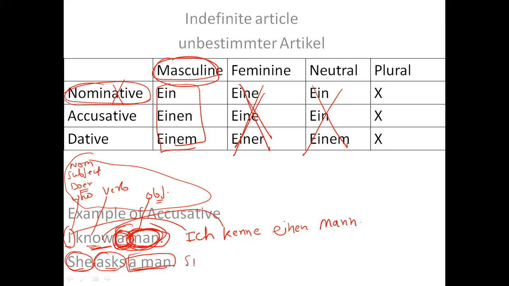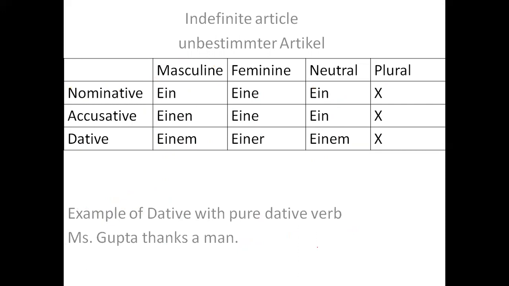So sie fragt, then it says a man. So which a is it? It is an accusative, right? So it should be einen Mann, right?